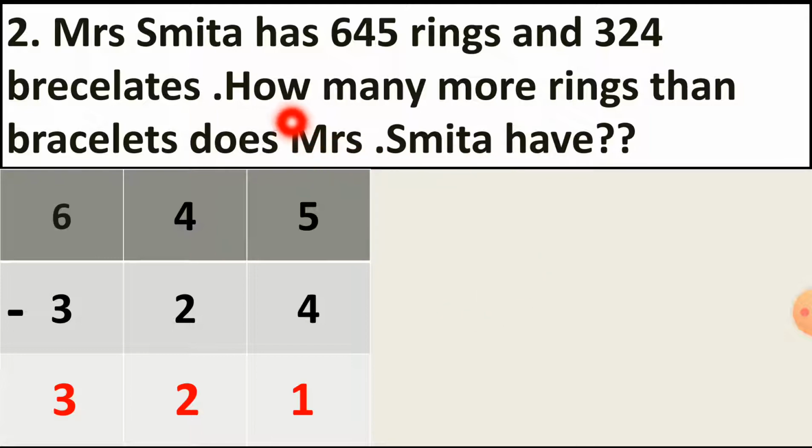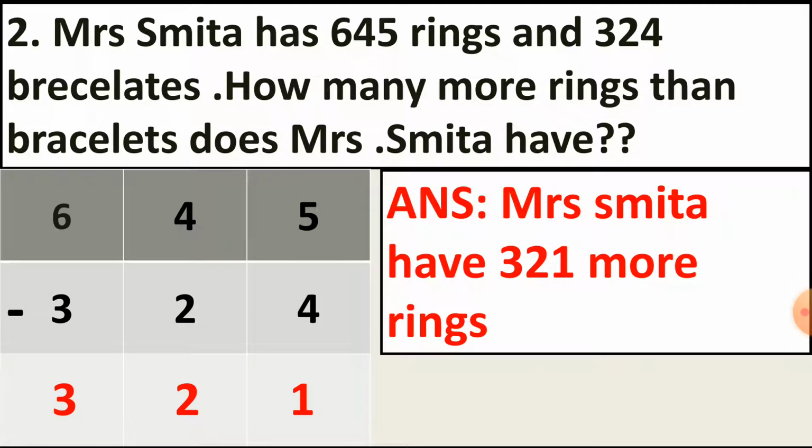The question is how many more rings than bracelets does Mrs. Smita have? So we can write the answer in sentence form: Mrs. Smita has 321 more rings than bracelets. You can also write down these answers and this sum in your fair book for practice.